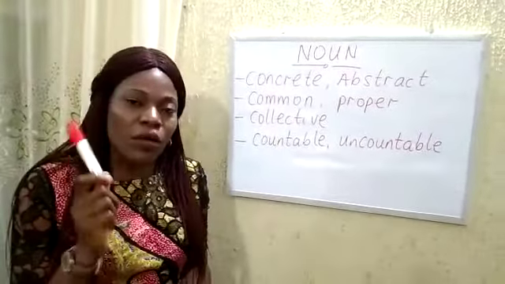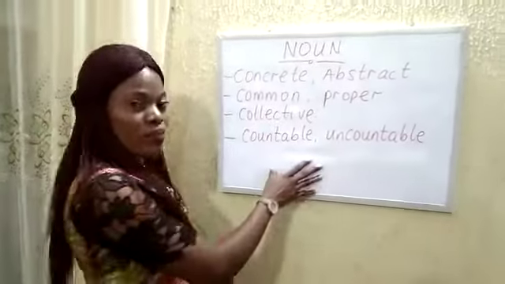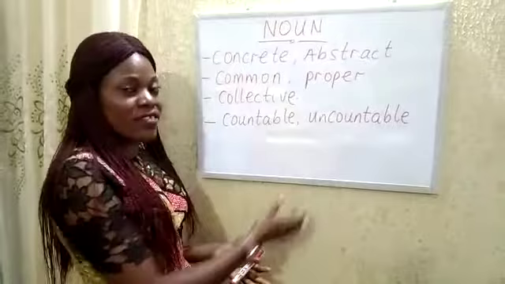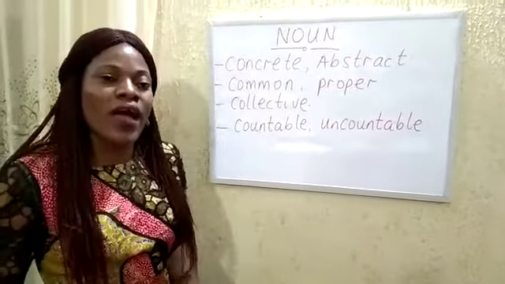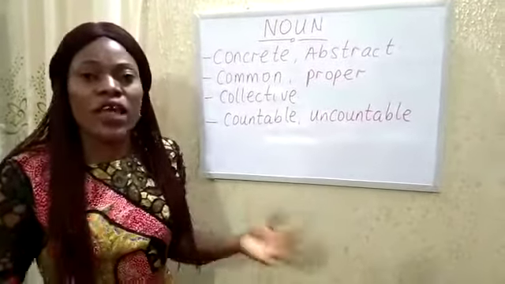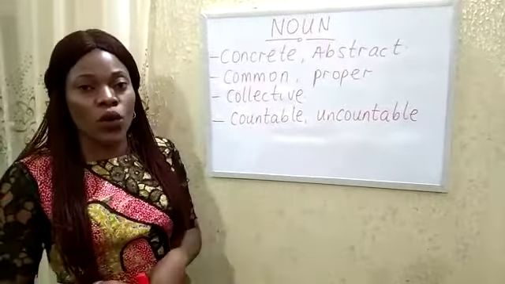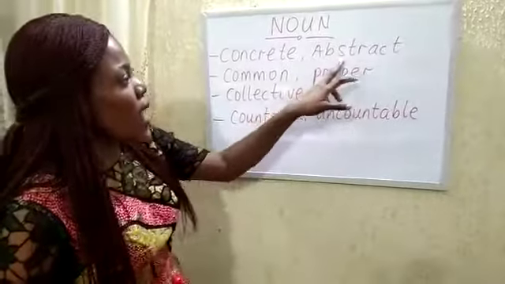For example, we have a marker. Even this board, yes, it's hard. I can feel it and I can touch it. So this is an example of a concrete noun. We also have your chairs, your tables, your plates, your cups, your spoons, your televisions, and the list can go on and on.